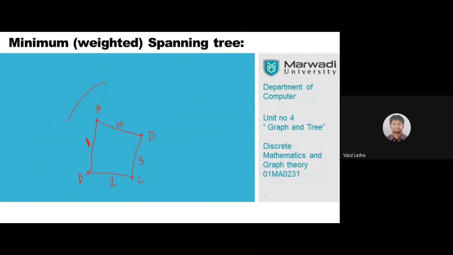Such a graph is known as a weighted graph. We discussed this definition very long ago, is it not? A graph is known as a weighted graph if we allot a weight, a positive or negative number, to each edge.